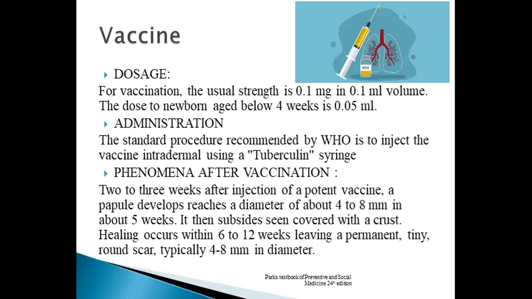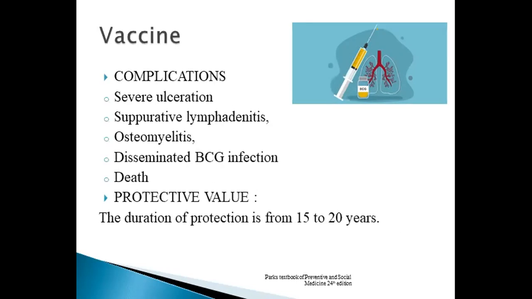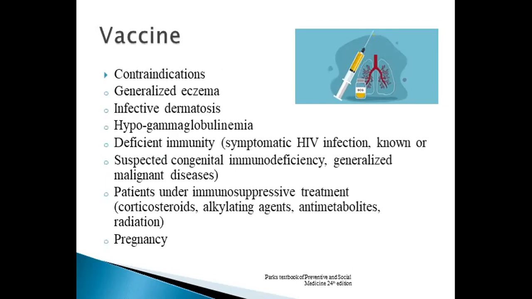A papule reaches a diameter of 4 to 8 millimeters, then subsides with crust, and healing occurs within 6 to 12 weeks, leaving a permanent tiny round scar. Vaccine complications include severe ulceration, suppurative lymphadenitis, osteomyelitis, and disseminated infection. The duration of protection is 15 to 20 years.